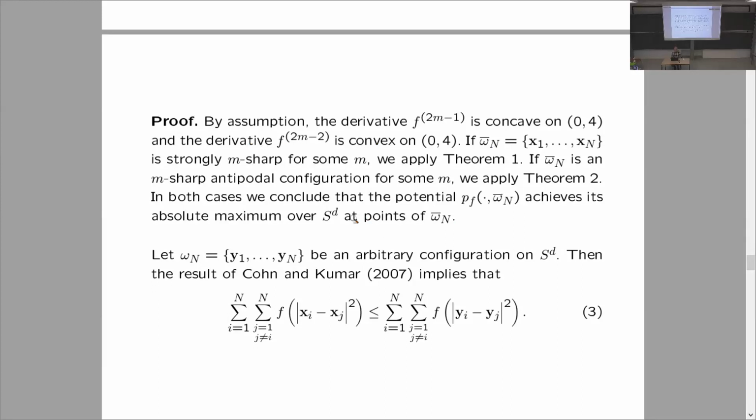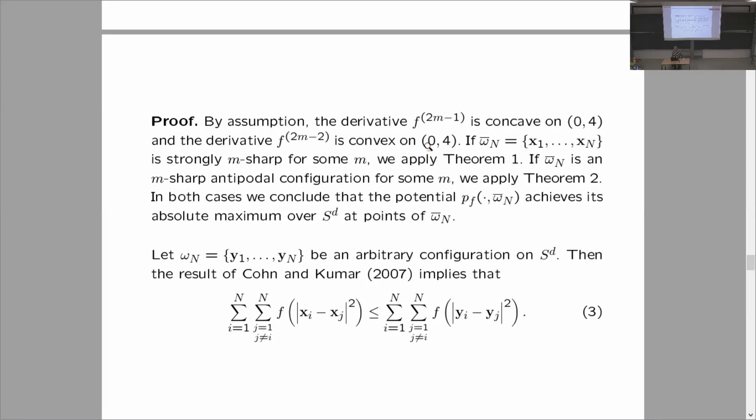Let me sketch the argument. By assumption, the derivative of order 2m minus 1 is concave on [0, 4], and the derivative of order 2m minus 2 is convex. Because f is completely monotone, the derivative of order 2m is positive, which means the derivative of order 2m minus 2 is convex. The derivative of order 2m plus 1 is negative, so the derivative of order 2m minus 1 is concave.